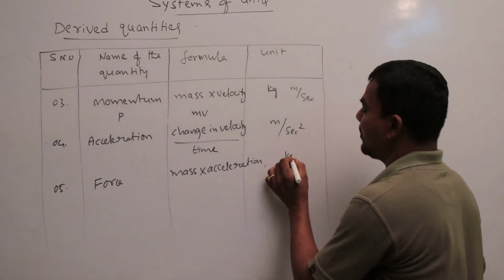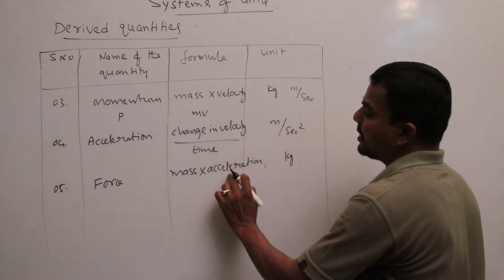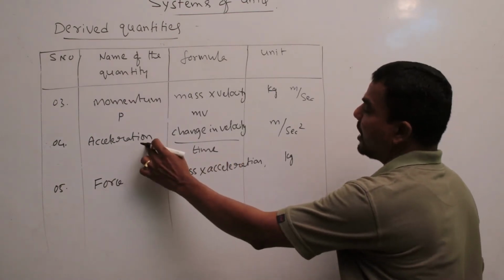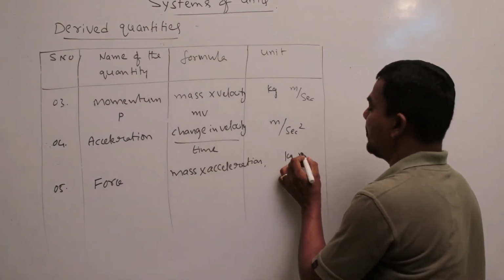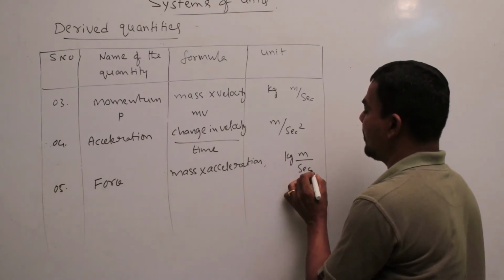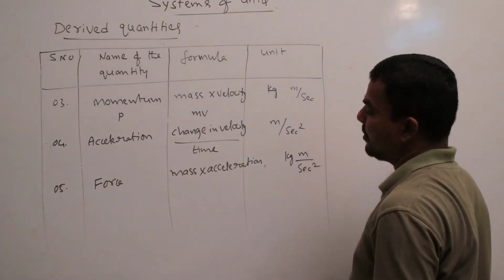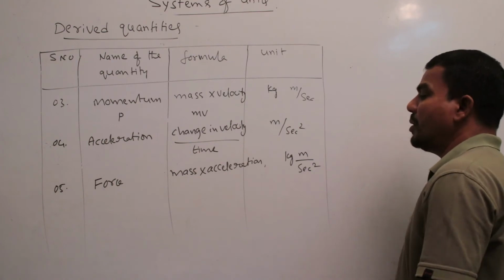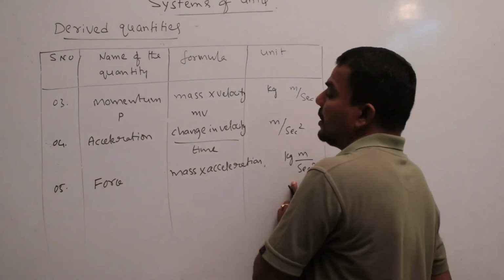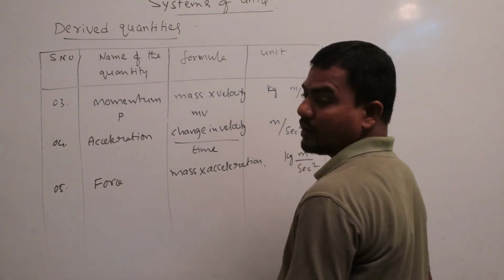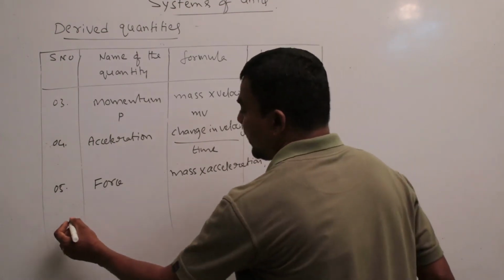Kg. What is the unit of acceleration? Meter by second square. So kg meter by second square is the derived unit of force. Next one.